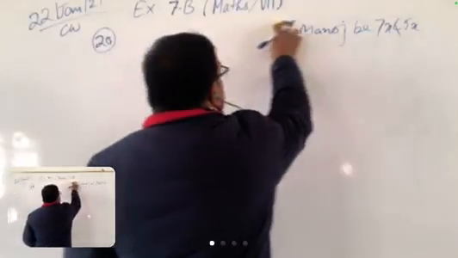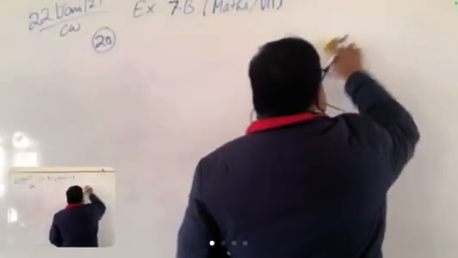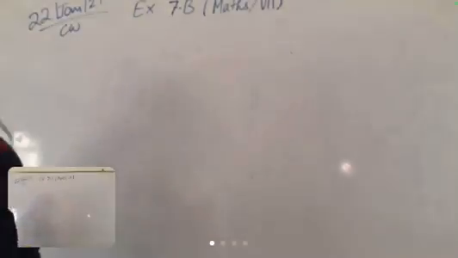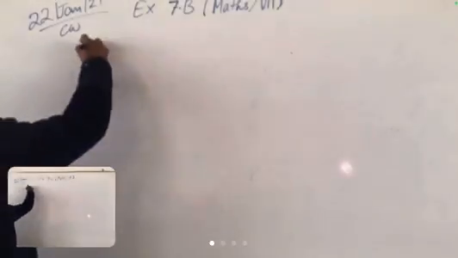Yesterday I gave question number 29 and 30 to try. So 29th question done?